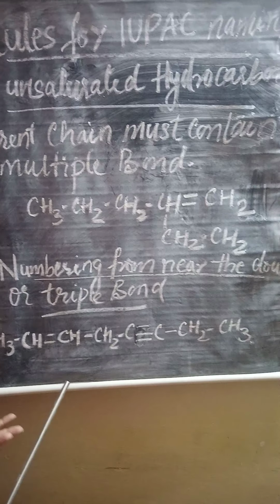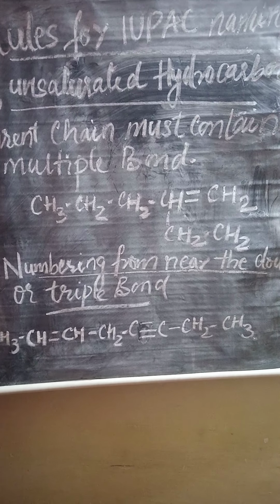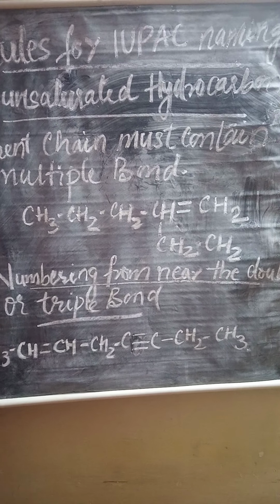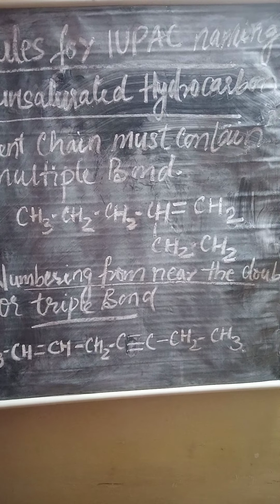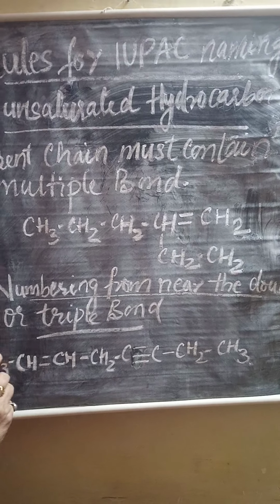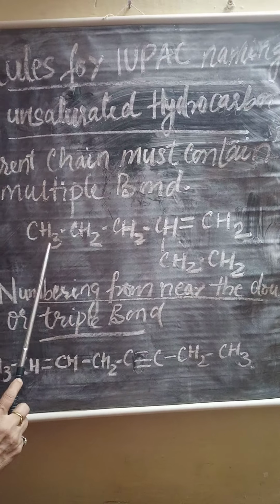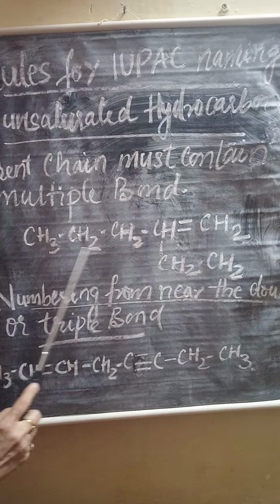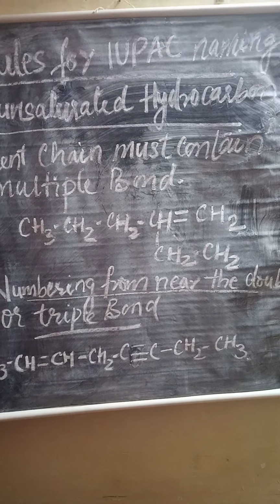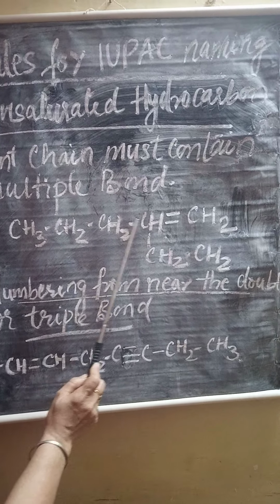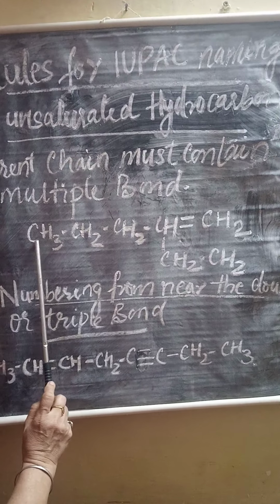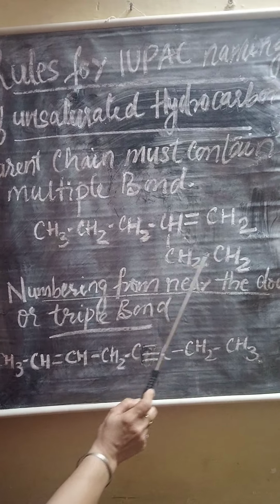Now earlier we have studied that whenever we give the name of an organic compound, we choose the chain which is the longest one, whether it is a bent chain or a long straight chain. But now the rule changes. Here we have to select the chain which has the double bond in it. You can see the two chains here: 1, 2, 3, 4, 5. Can you see the five carbon chain? And another chain: 1, 2, 3, 4, 5, 6.